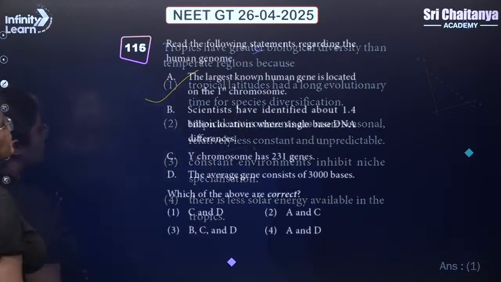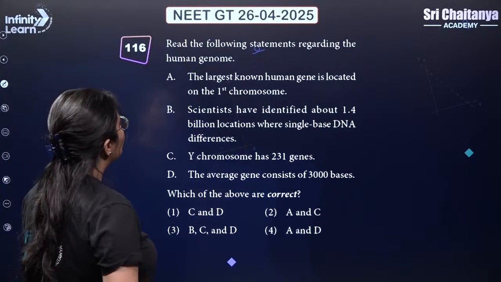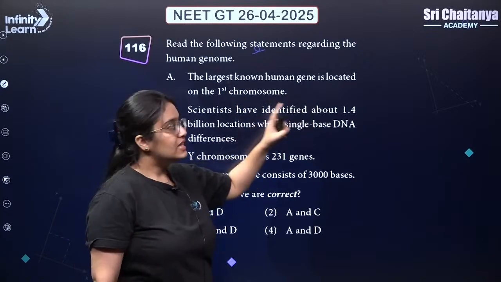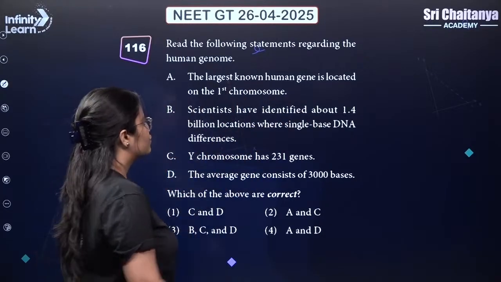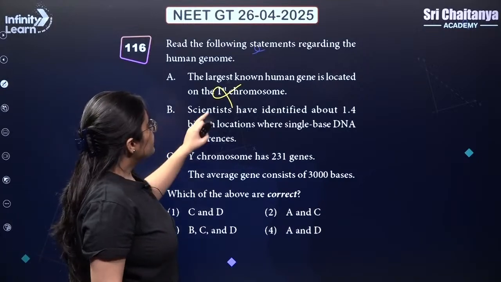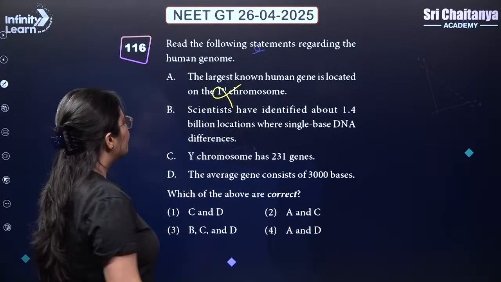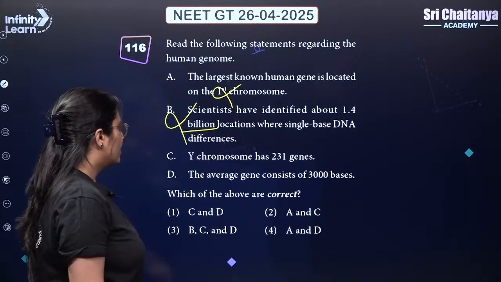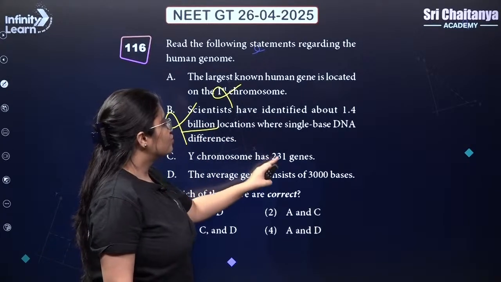Next, read the following statement regarding human genome. The largest known human gene is located on the first chromosome. No, it is on the X chromosome. Scientists have identified 1.4 billion. No, it is not billion, it is million. So that is why this is also wrong. Y chromosome has 231 genes.